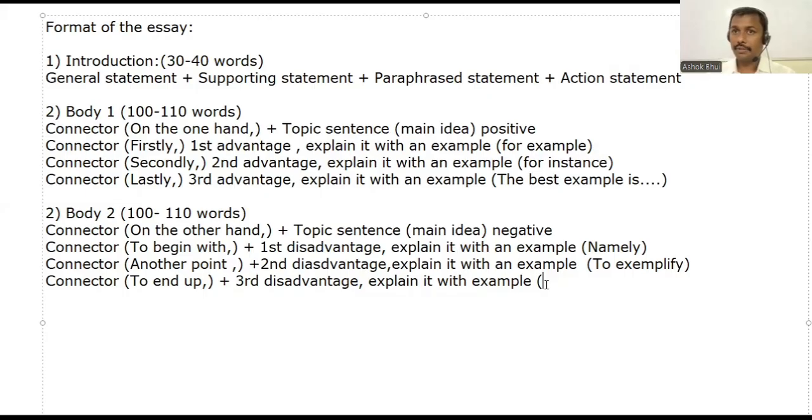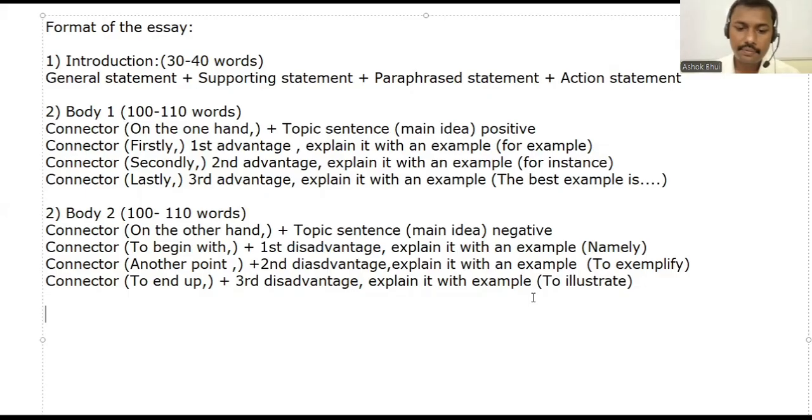For instance, is already used. So you can use a word like to illustrate. To illustrate. Is that clear? Body one, what we did, body two, what we did, like that way. Sequence is there. And you can see here, nothing is repeated. No repetition is there. And we'll come to the last part.